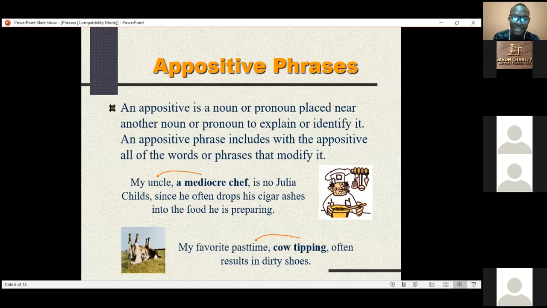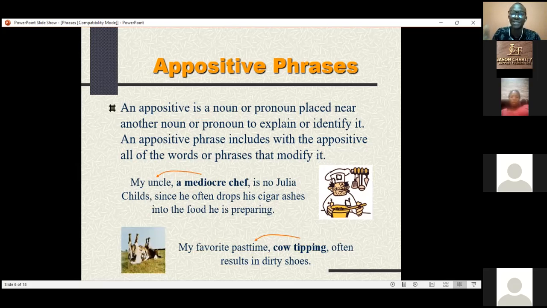You just have to understand the fact that when we say something is in apposition, it means it is standing side by side with what it is telling us about. And if you remove it, what it is telling us about can still stand. Here, my uncle is no Julia Childs can stand without a mediocre chef. A mediocre chef is simply describing my uncle. And here, cow tipping is telling us more about the what? My favorite pastime. All right, let's move on.